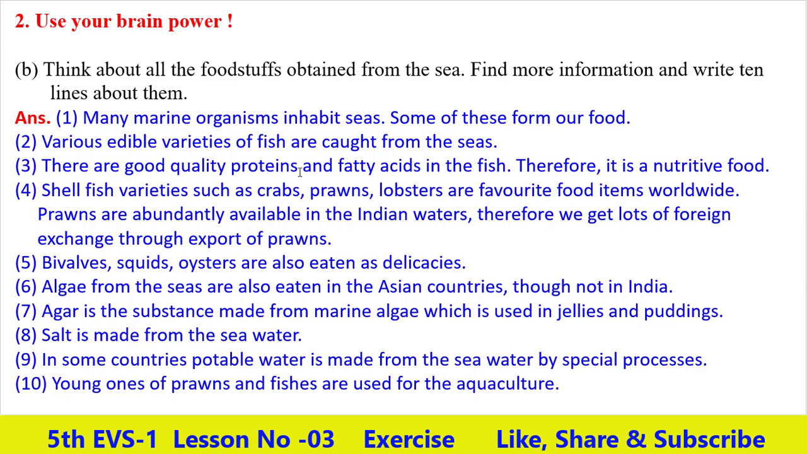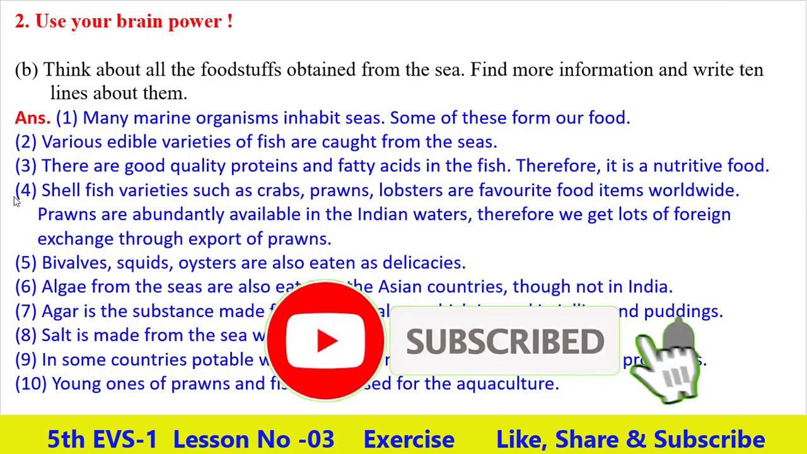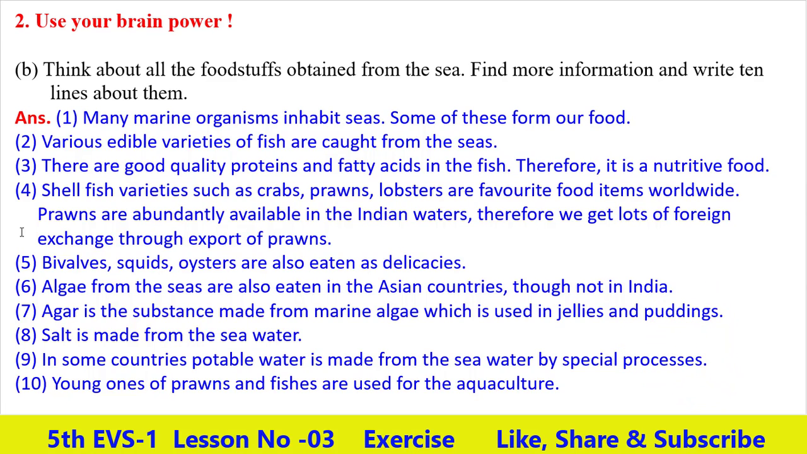Third, there are good quality proteins and fatty acids in the fish. Therefore, it is a nutritive food. Fourth, shellfish varieties such as crabs, prawns, lobsters are a favorite food item worldwide. Prawns are abundantly available in the Indian waters. Therefore, we get lots of foreign exchange through export of prawns.